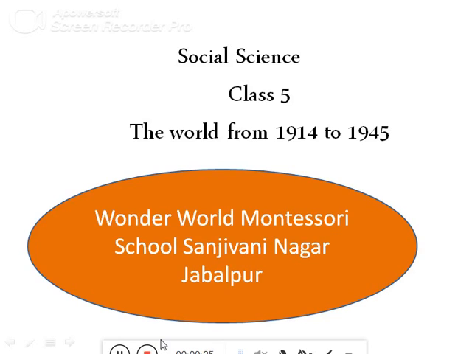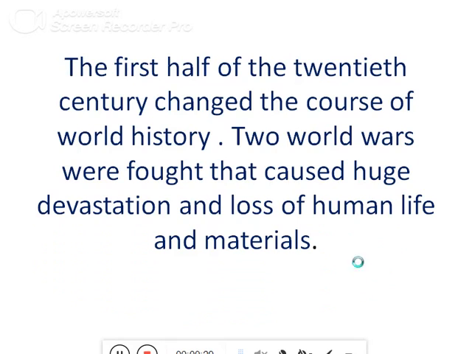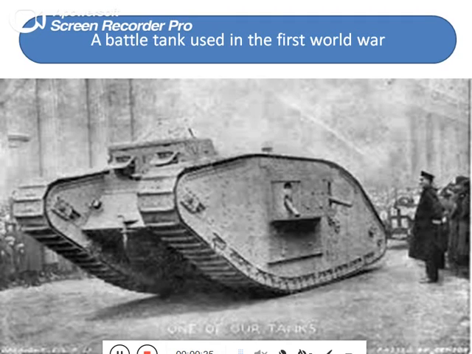The First World War. The First World War was also called the Great War, lasted from 28th July 1914 to 11 November 1916. Many countries were involved in it. It was fought between two blocs, the Allied powers and the Central powers.